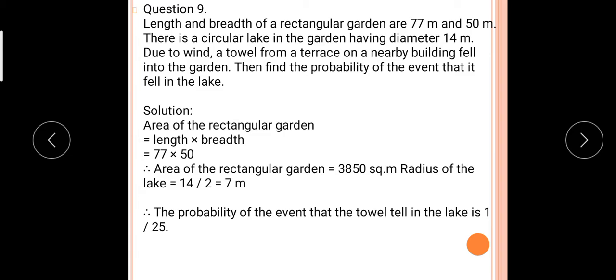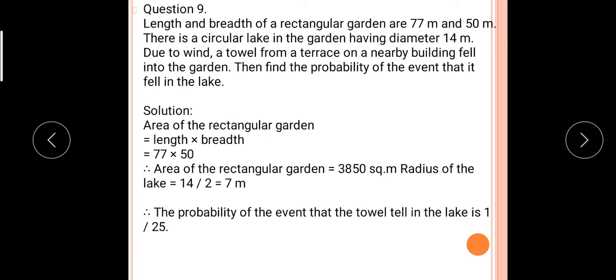Now the length and breadth of a rectangular garden are 77 meter and 50 meter. Length is 77 and breadth is 50 meter. There is a circular lake in the garden having a diameter of 14 meter. Due to the wind, a towel from a terrace on a nearby building fell into the garden. Find the probability of the event that it fell in the lake.